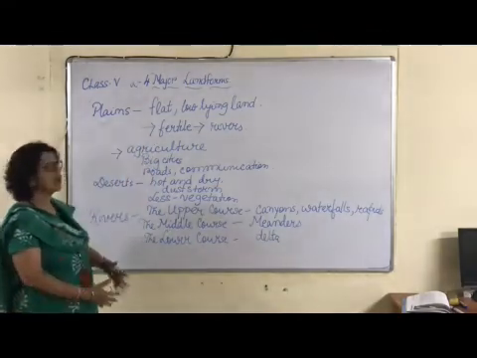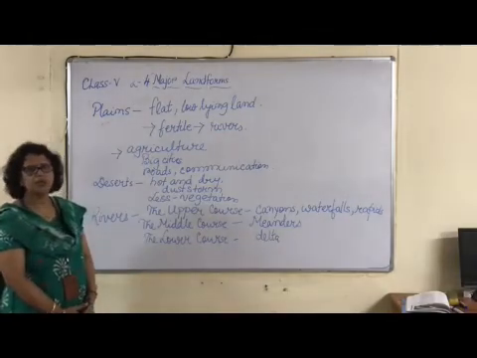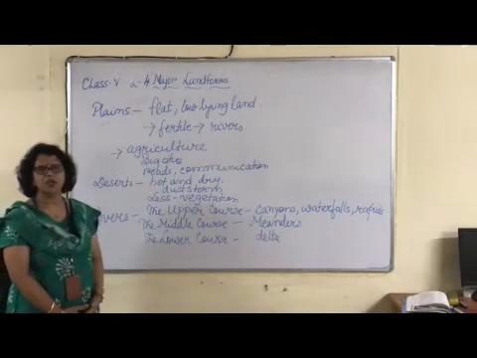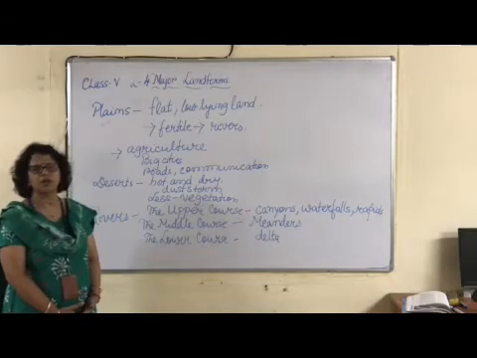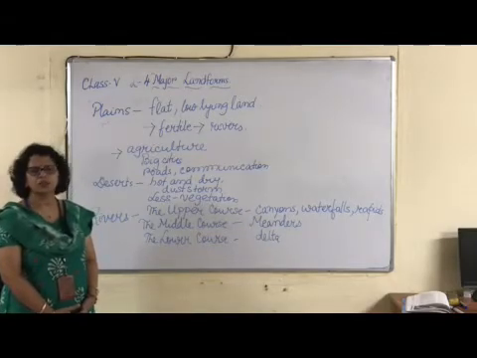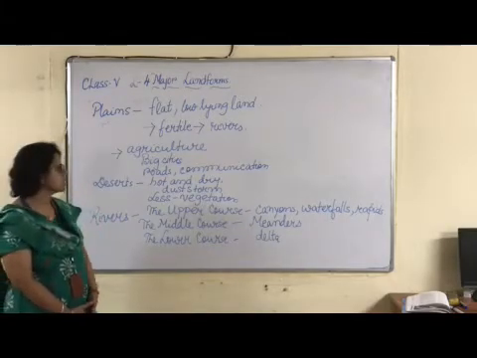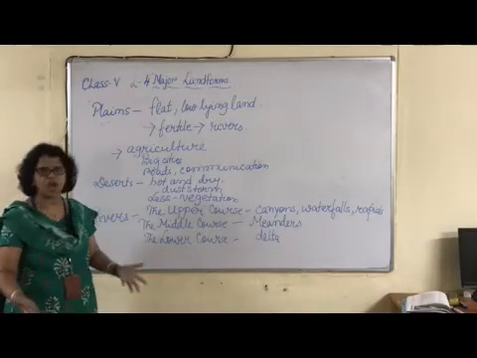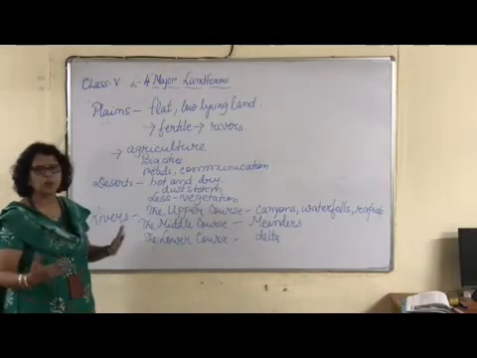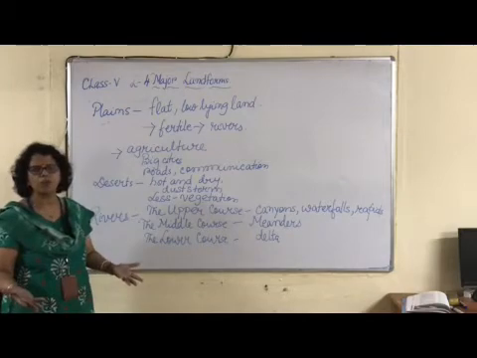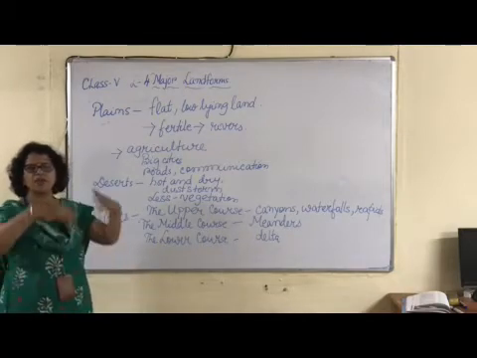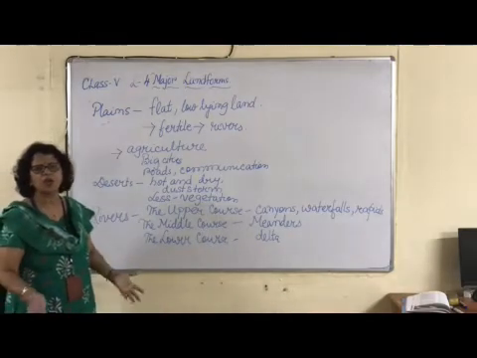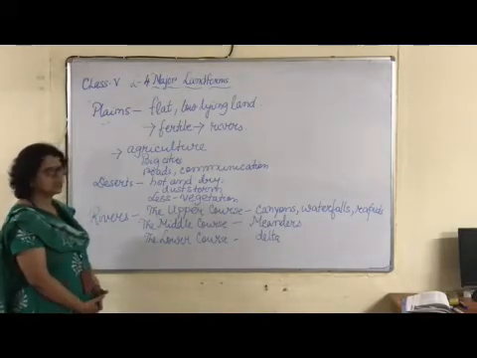Then next landform is the desert. The different deserts which we have heard of, the Sahara Desert, the Thar Desert. So in these deserts, it is very hot and dry, and frequent dust storms are very common there, and that's why you have sand dunes, the hills of sand, which is also very dangerous.